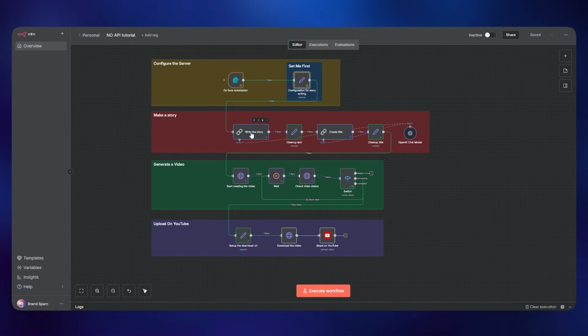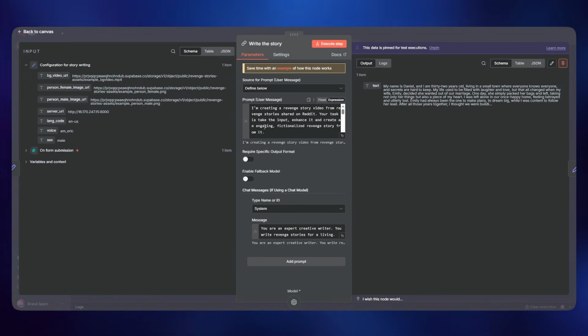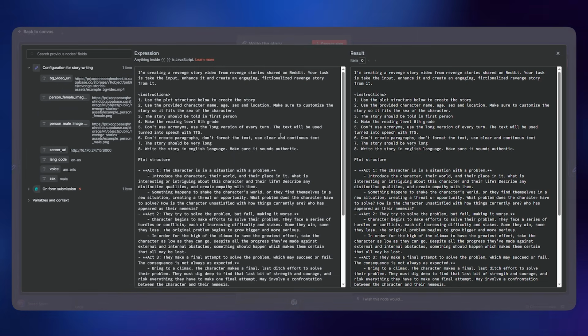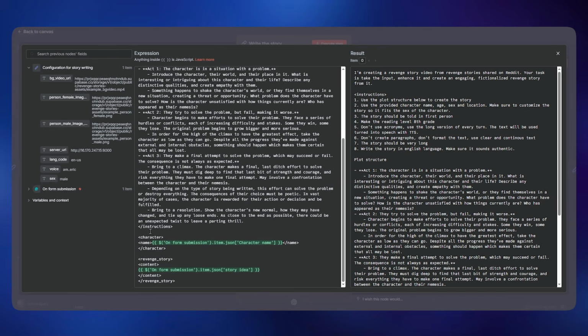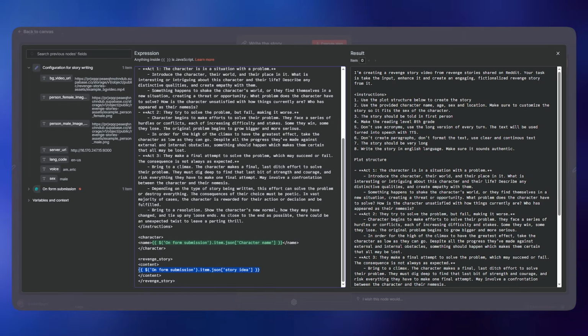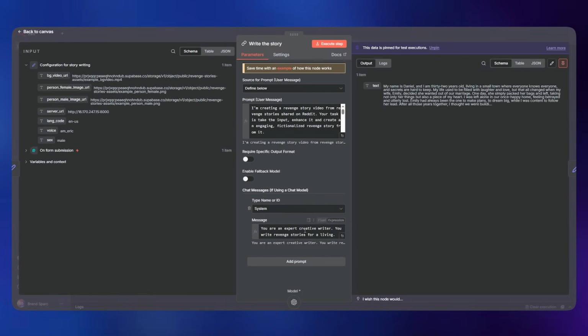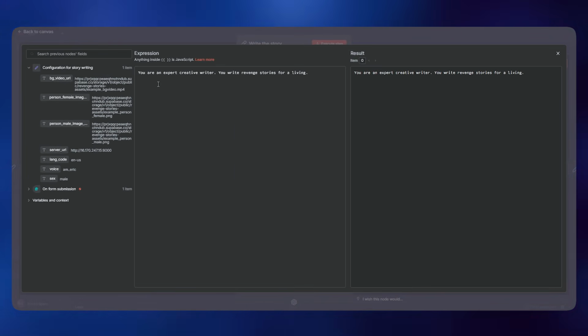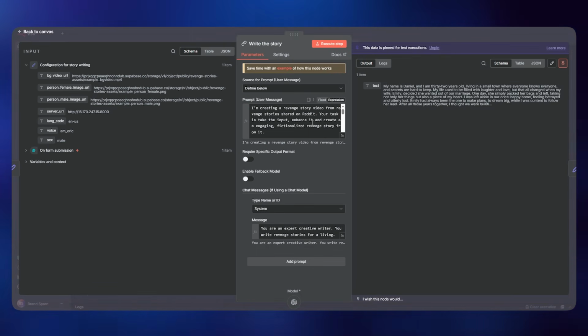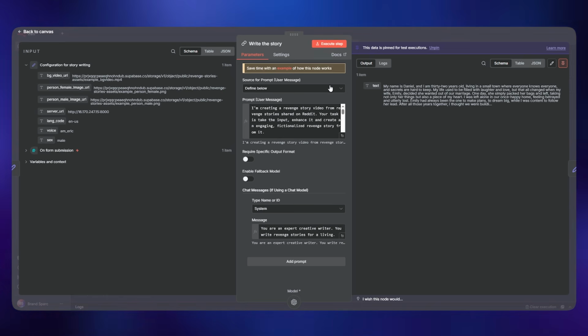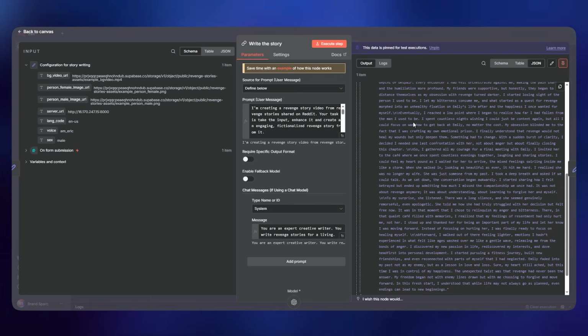And then here is the story. This is where it writes the actual story based on the input that we just gave using the form. So this is the prompt that we have used. Here we are only giving the name of the character, and then here is the content, which is going to be the story, the simple idea that we are providing in this prompt. And then here is the system prompt. It's very simple. You're an expert creative writer, you write revenge stories for a living. Okay, very simple one. And then when you execute that, it's going to write a complete story based on that information that you provide.